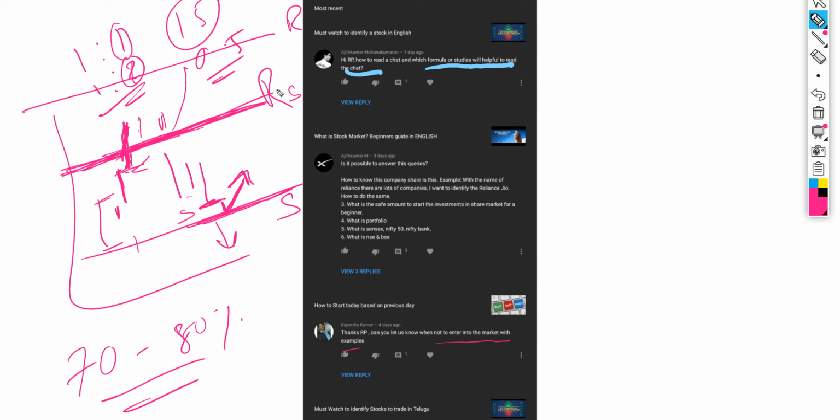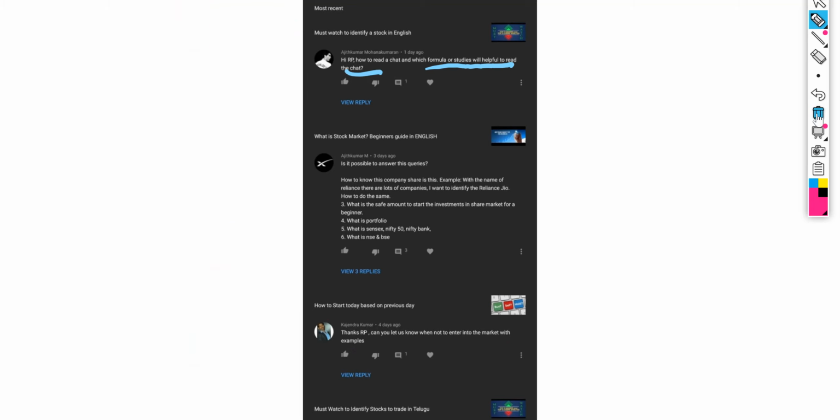So when you are close to a resistance or support level, you have to be very careful and see whether it is breaking the support or resistance level or not, and based on that only you should take a trade. So this is one example where you should not enter into the market.